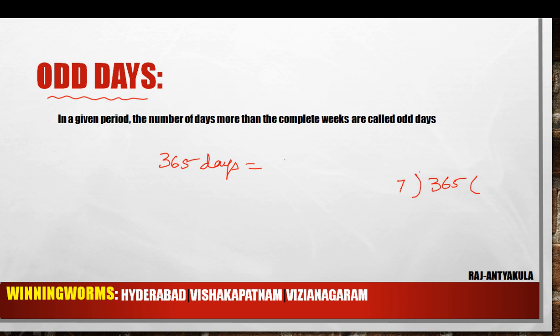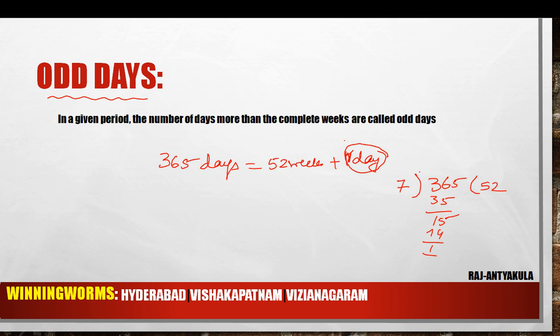That is the reason we divide by 7. 7 5s are 35. The remainder is 1. 7 2s are 14. So the remainder is 1. So we can write it as 52 weeks plus 1 day. So in 365 days, the number of odd days is 1.